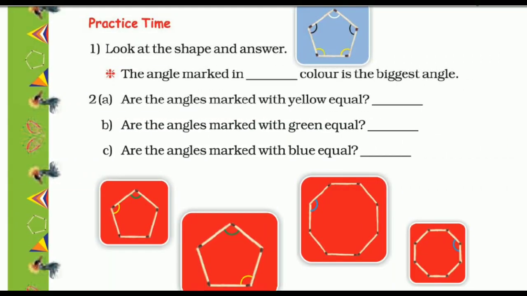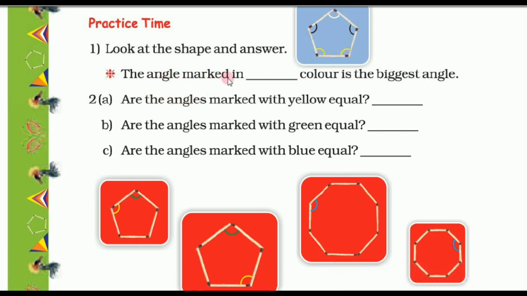Now let's solve some practice questions given on page number 18. See here, the question is asked: look at the shape and answer. The angle marked in dash color is the biggest angle. So here angles are marked with different colors: green color, yellow color and blue color.